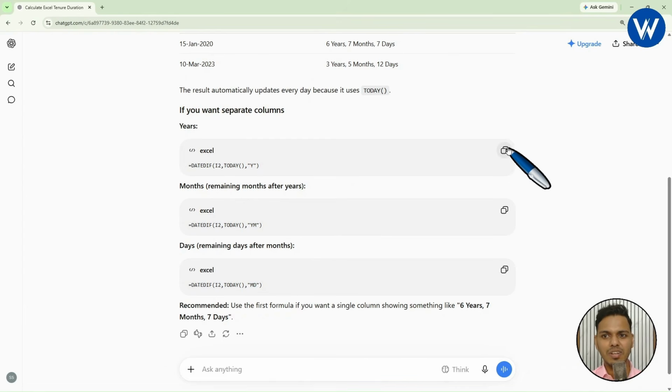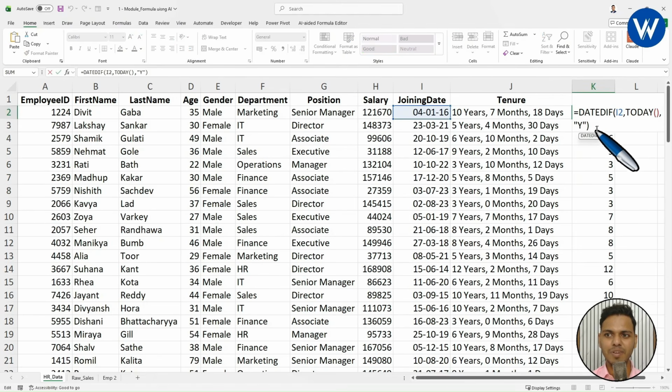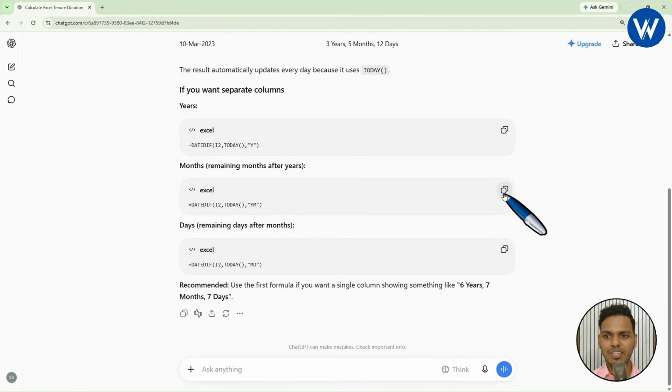Let's see, I will copy this one, go to Excel. Now paste the formula here and finally it will return the year in this particular cell just by using this formula, which is used to extract the year. I hope it is clear, right? In the same way, let's see the other formula.